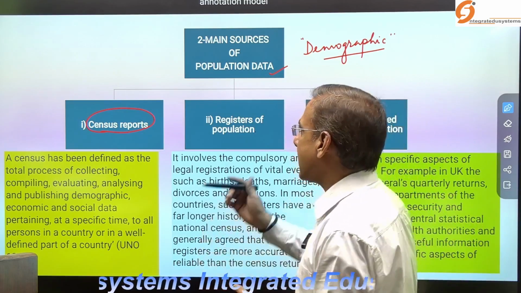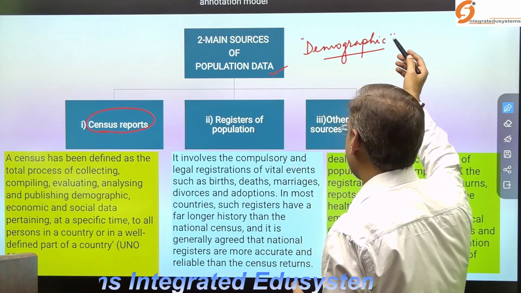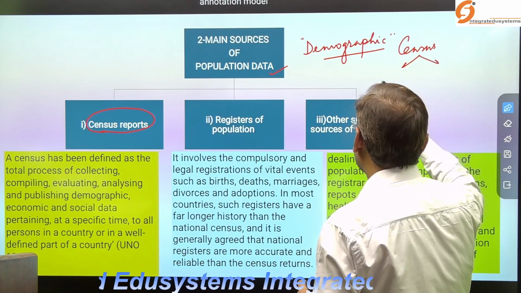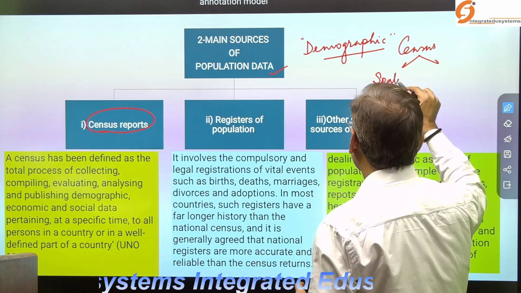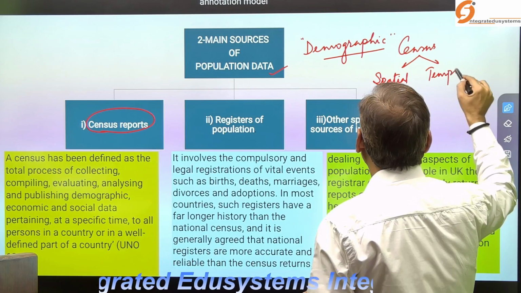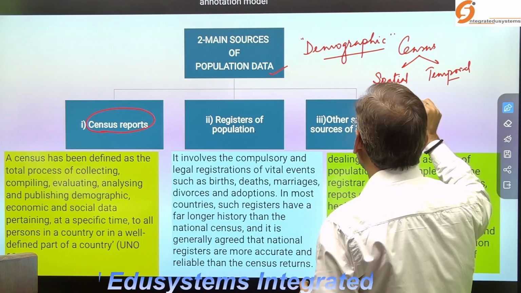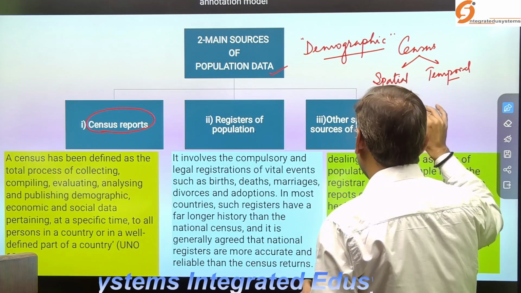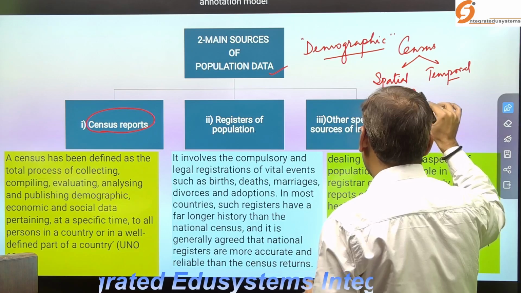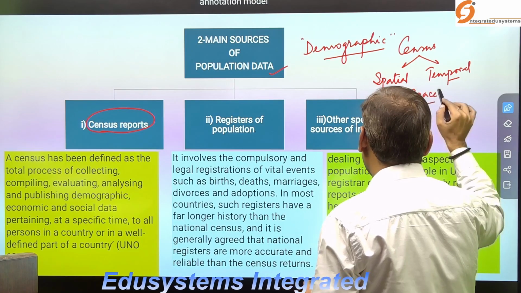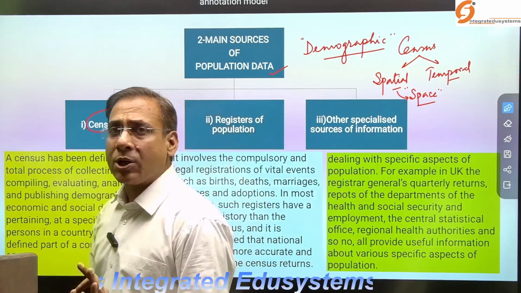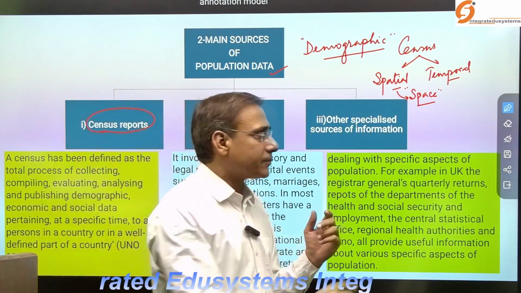So the census is a spatial as well as temporal phenomenon. Why spatial and temporal? Because the authority compiles the data of individuals of a particular space or area.